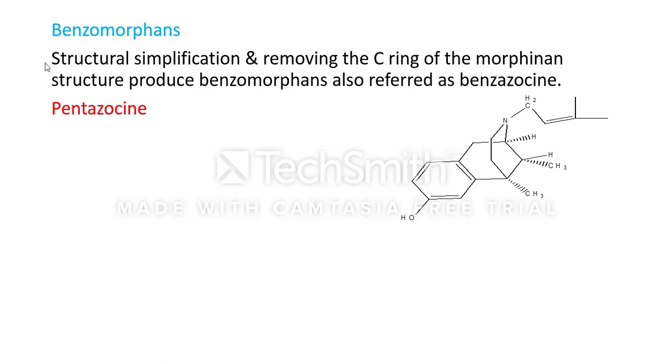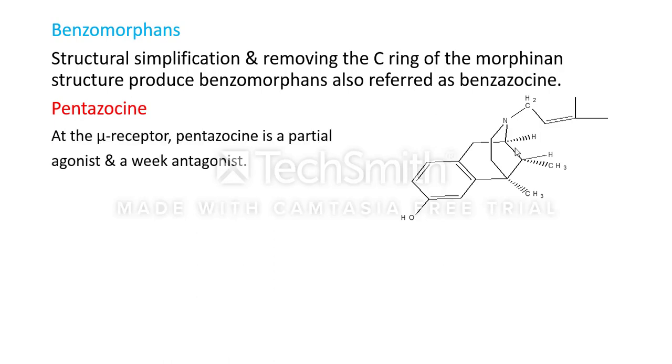The example of a benzomorphan is pentazocine, and this is the structure of pentazocine. Pentazocine acts at the mu receptors. It is a partial agonist at the mu receptor, as well as producing a weak antagonistic activity at the mu receptor.